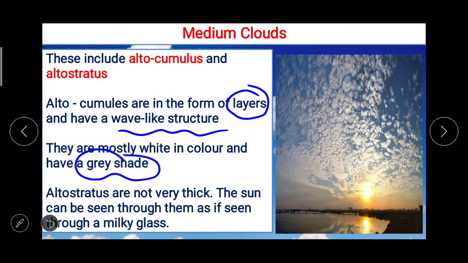Actually, it's very interesting to observe the shapes of clouds. If you keep watching clouds in the open sky, we can see many different shapes, which is very interesting. Then the altostratus are not very thick. The sun can be seen through them as if seen through a milky glass, like this in the figure you can see.